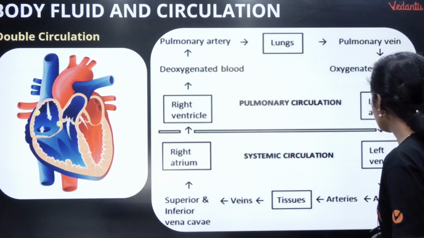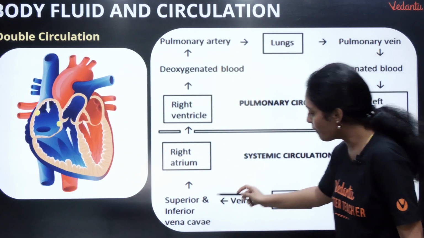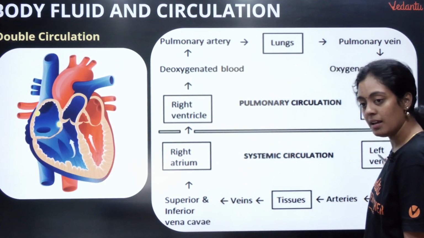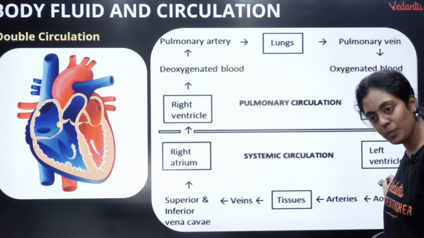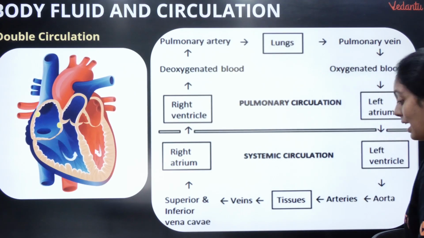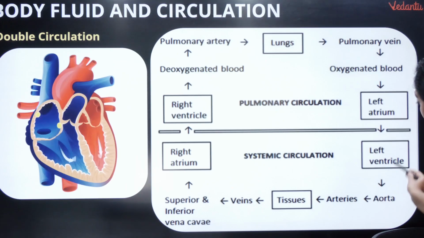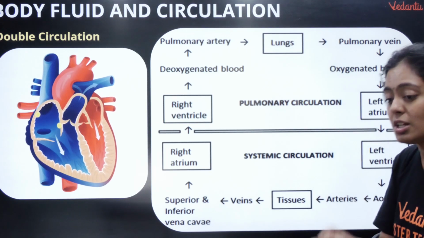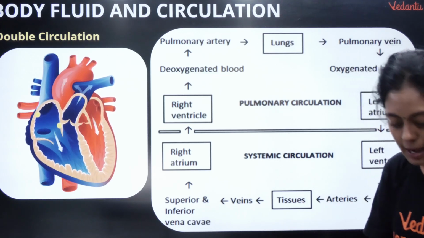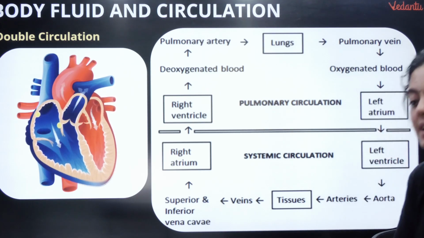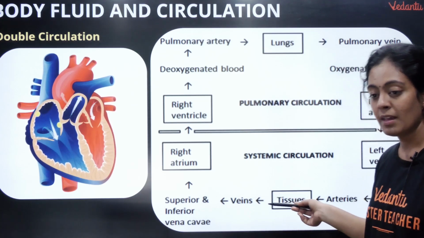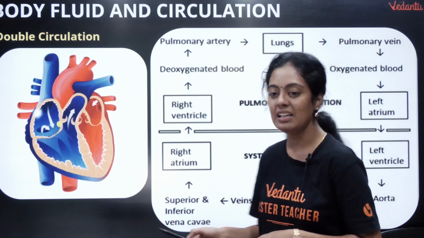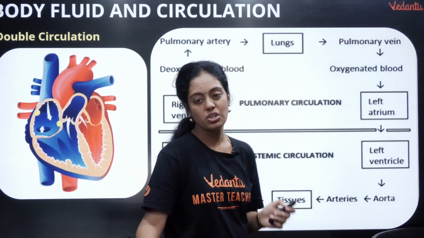Okay, so now what is happening pasangla? The superior and inferior vena cava passes it to the right atrium. Idu full oxygenated agudhu. Okay, the oxygenated blood enters your left ventricle and then it goes to the aorta. Aorta is the largest artery. From the aorta it goes to arteries. The arteries supply oxygenated blood to the tissues. Okay, and then from there what happens? The deoxygenated blood is collected in the form of veins. Adukapro you have your superior and inferior vena cava that is going to carry your entire deoxygenated blood.